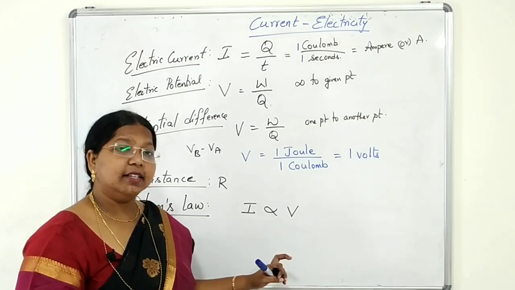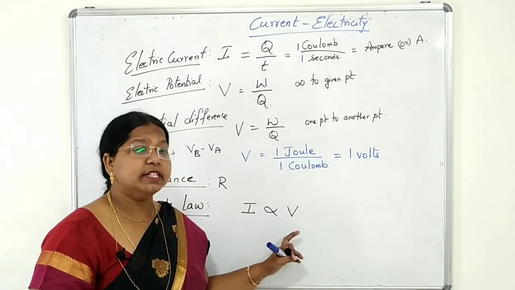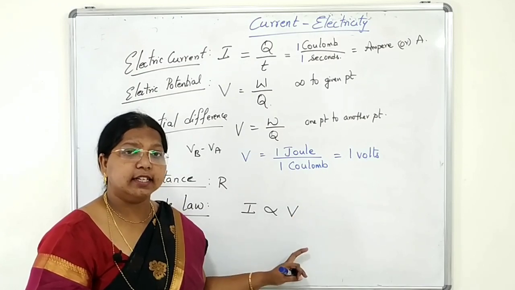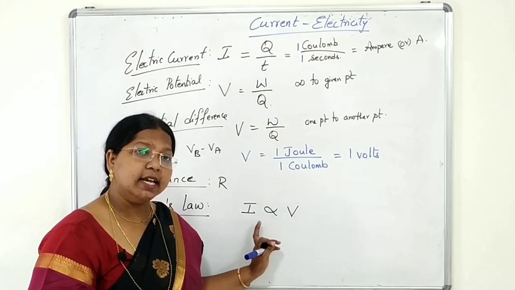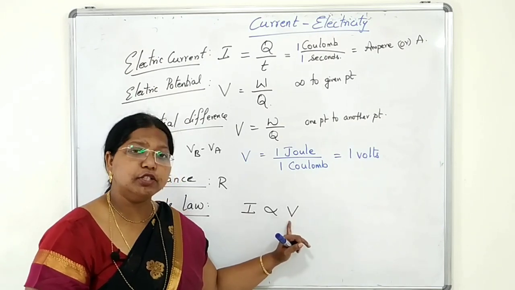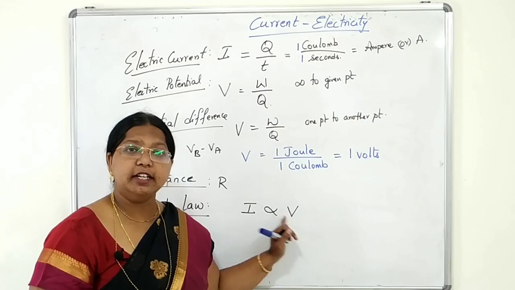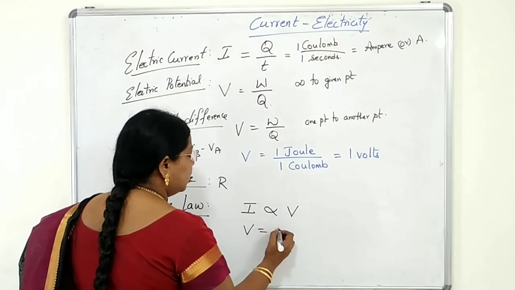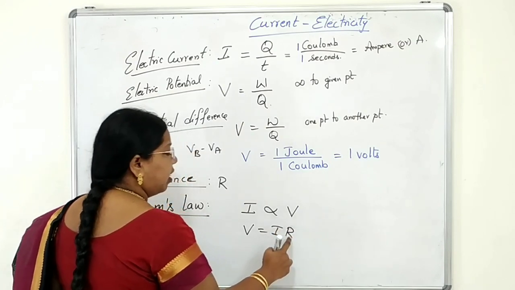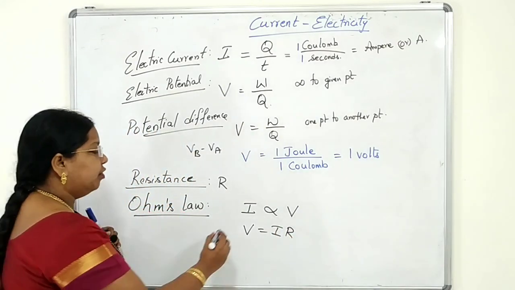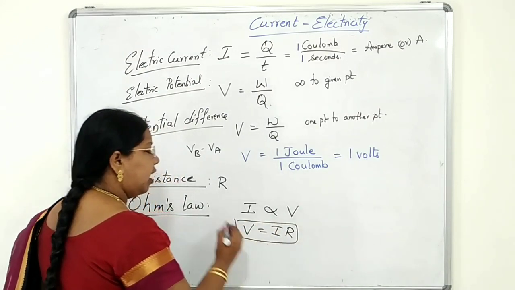Very important, there is a condition: all the physical conditions and temperature must be constant. When all of them are constant, this relation will work. When we increase the current flow, the potential difference also increases, directly proportional. To remove this proportionality, we introduce a constant R, the resistance, the proportionality constant. So V is equal to IR.